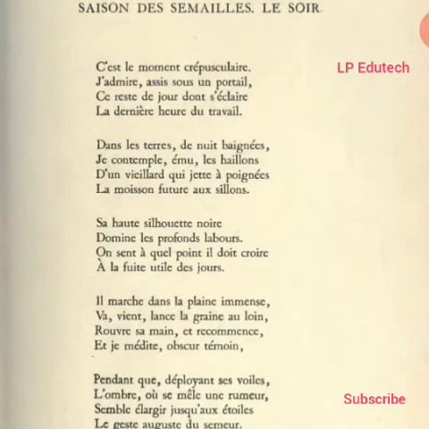The poem The Sower is a translation of Victor Hugo's poem Saisons des Semailles, Les Soeurs. So this is the title of the poem. This is the original poem written by Victor Hugo, and it was later translated from French to English by Toru Dutt, who was an Indian poetess.